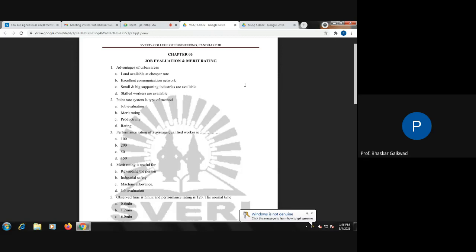So here, the difference between job evaluation and merit rating: if you make it clear, all types of questions which are going to be asked in your exams will become clear. You have to remember the difference between job evaluation and merit rating in your study material, class notes, or PPT assignment. I have given clearly the difference.